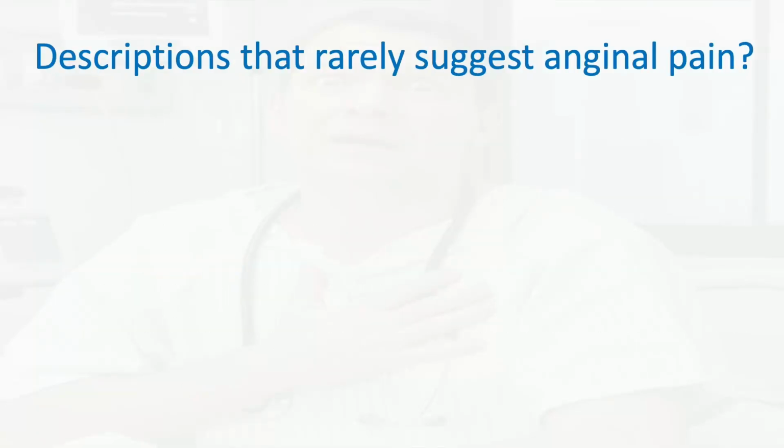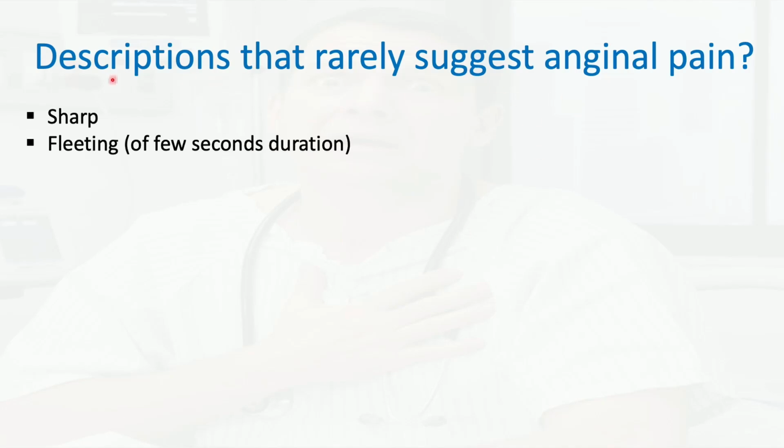So when a patient comes to me with acute chest pain, I like to think of what makes this chest pain not really ACS? What makes it less likely to be acute coronary syndrome? For me personally, at least, I feel like this is more helpful. For example, if the pain is really sharp, fleeting, lasting just a few seconds and then disappears, it's very unlikely to be ACS.